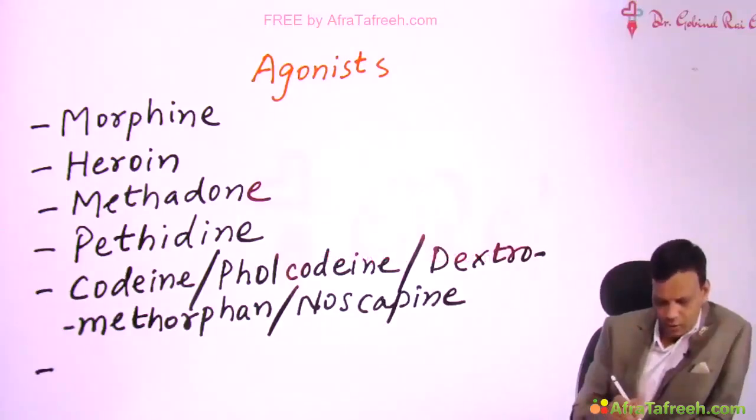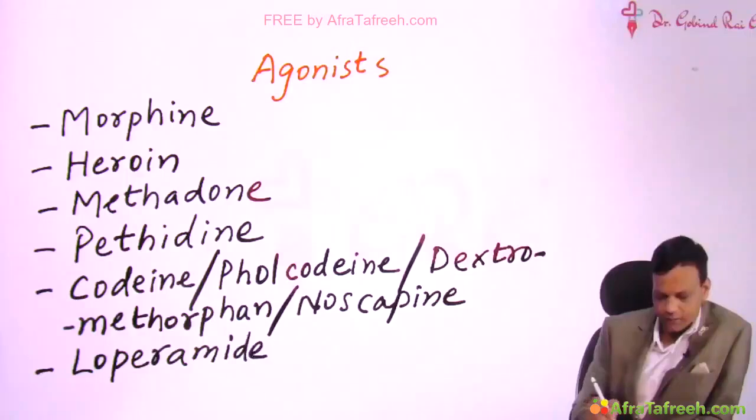Another group of drugs is the loperamide group, drugs like loperamide and diphenoxylate.